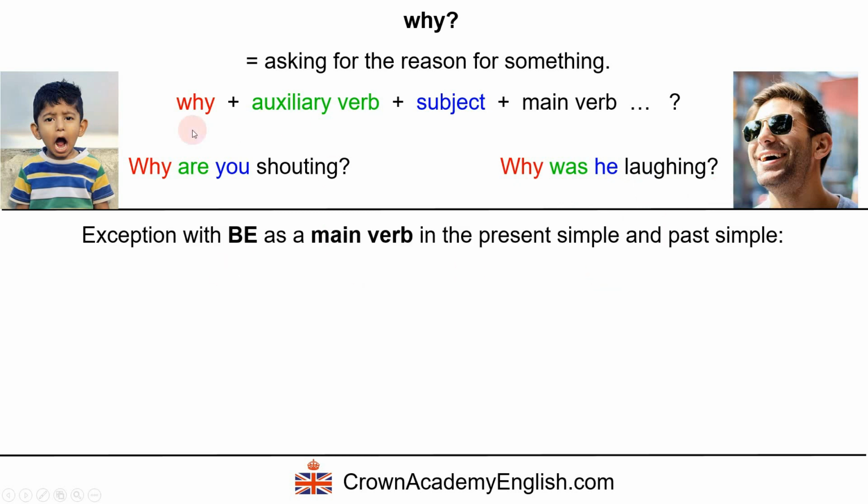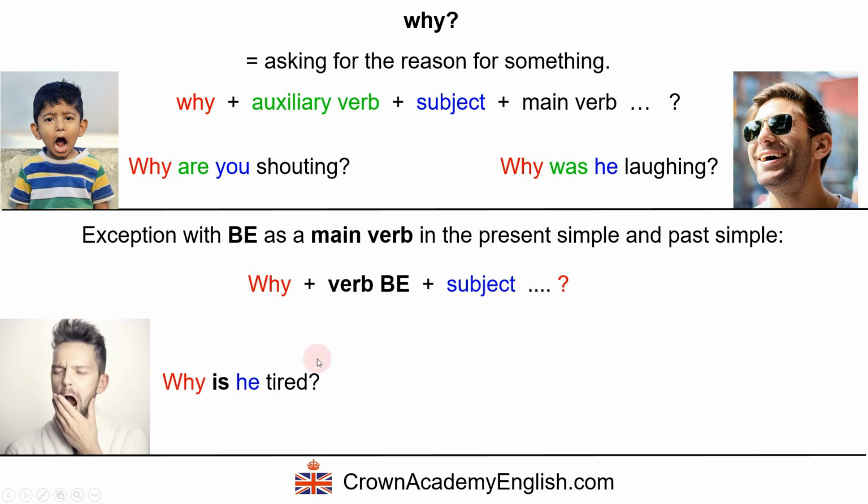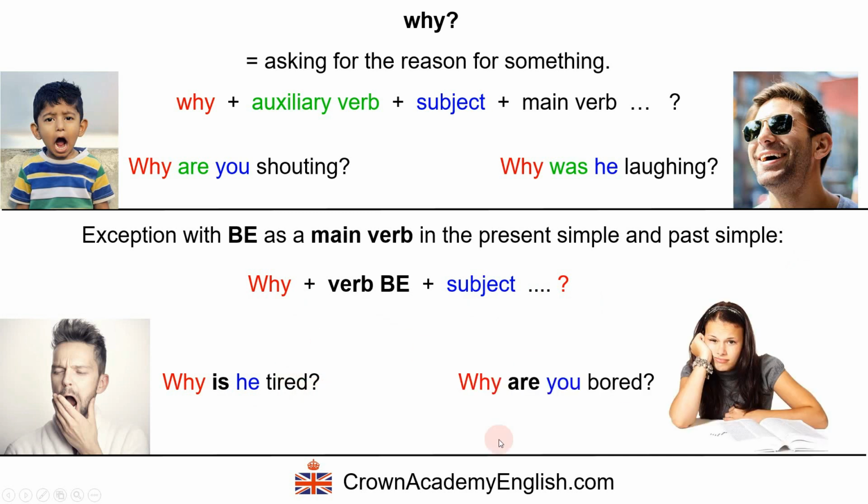We have an exception for the form when we're using the verb be as a main verb in the present simple and past simple. This is the form. Why followed by the be followed by subject. Why is he tired? Why are you bored? Okay, so what is the reason for you being bored?